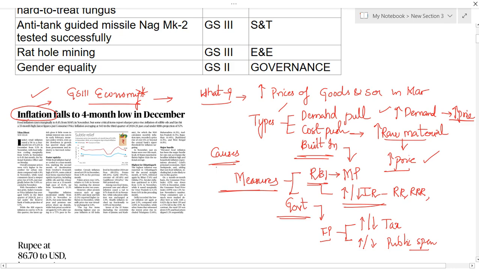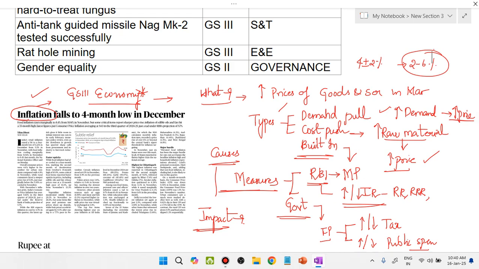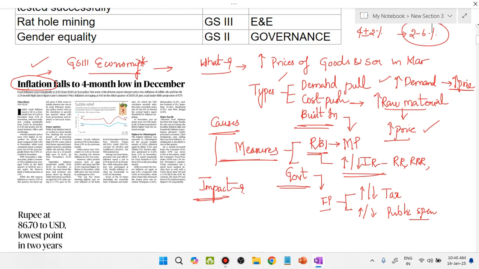And here you have to see, because of this inflation, what is the impact? What is the impact of inflation? You have to see. If you see all these dimensions, then it is okay. And here you have to say about the committee which said what is the limit of this inflation. As of now, the limit of inflation is 4 plus or minus 2%. That means 2 to 6% is the limit within which we have to maintain inflation. Okay, so these are the things that you have to see, guys.